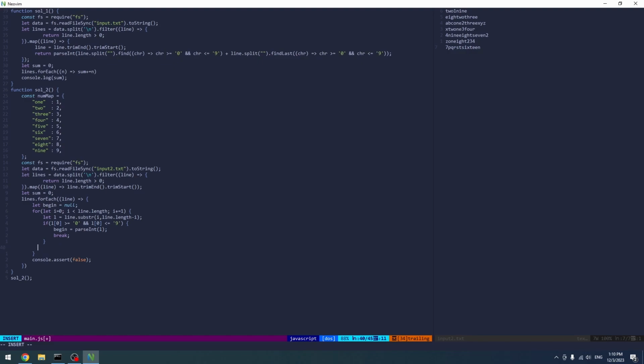Otherwise, else if. Okay, we didn't break here, so we can do something like nummap for each. It's probably going to be like key and then the value.